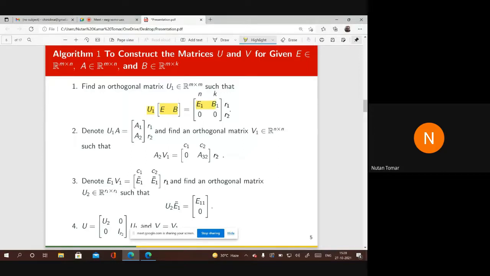It is called a row compressor; we have compressed rows. Now pre-multiply U1 into A, and if A is in this form, choose the A2 part of the A matrix, and by using SVD we can find V1 that is responsible for column compression in A2.